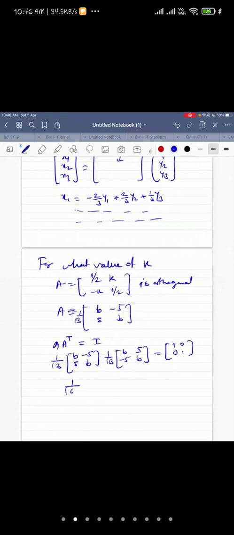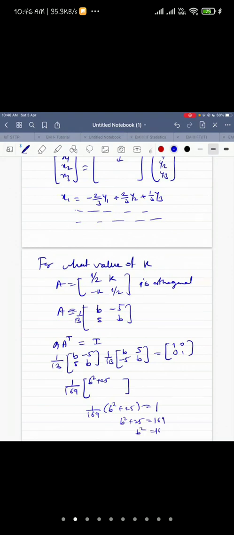So this is 1 upon 169. And when you take this product, it is b square plus 25, right? Now you just have to find one value, isn't it? So 1 by 169 into b square plus 25 is 1. So b square plus 25 is 169.